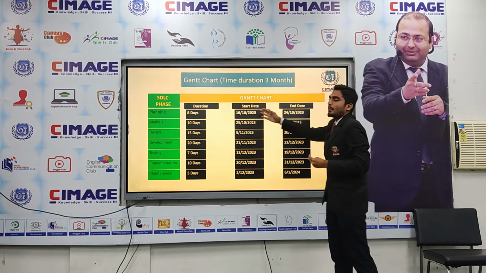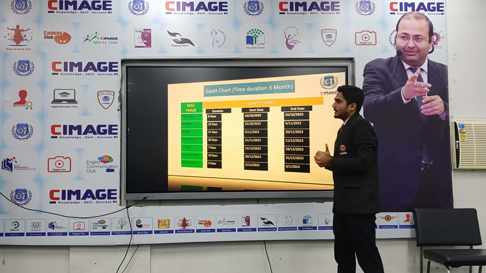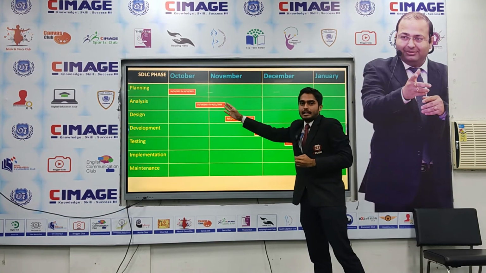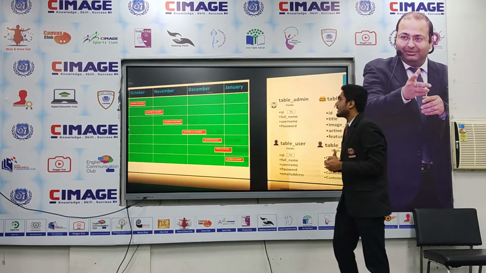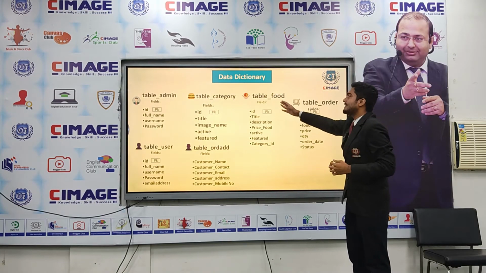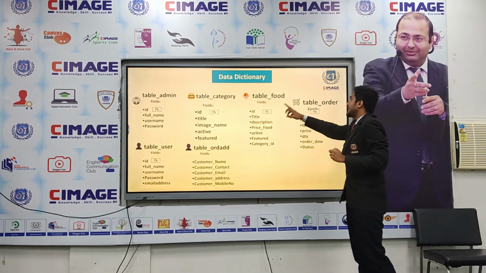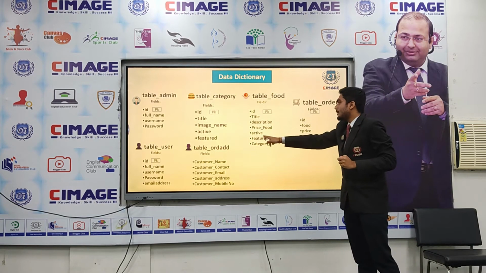And this is a Gantt chart of my website. And the SDLC, the software development life cycle of my website. And this is the data dictionary in my website. There are 6 tables: admin, category, food, order, user, and order address.